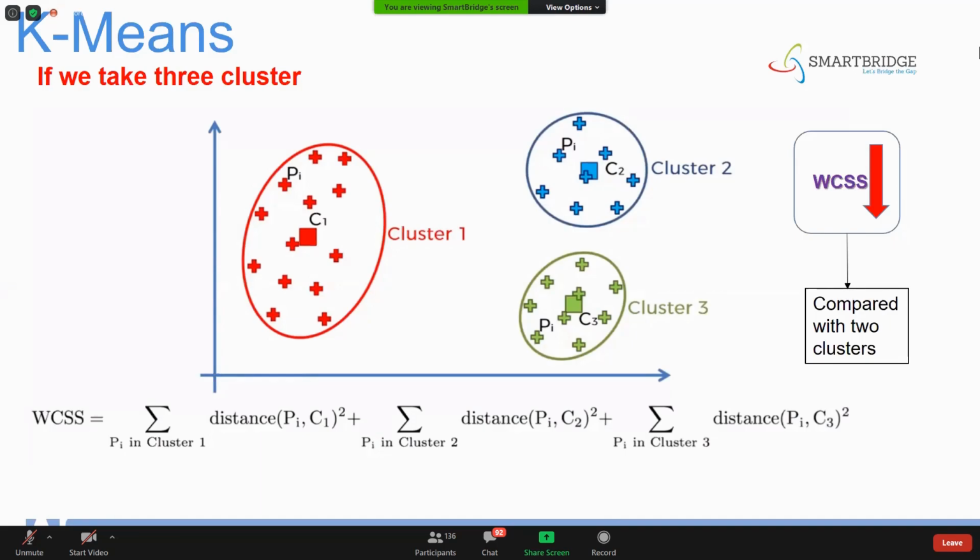How many clusters can be formed? What is the maximum number of clusters that can be formed? A question to you guys. What is the maximum number of clusters that can be formed when you are given a data set? When you're given the data points like that, how many clusters can be formed?